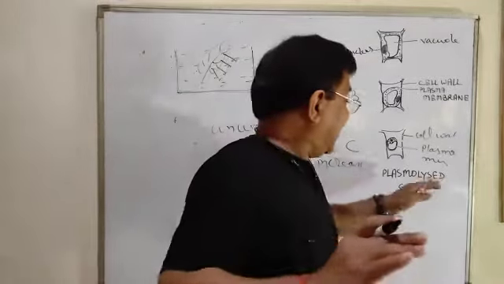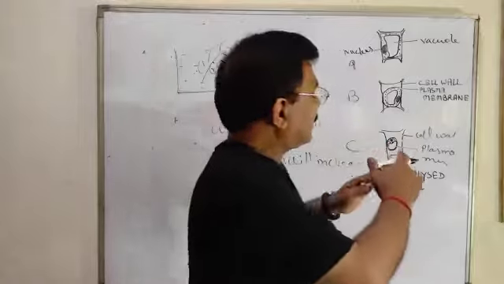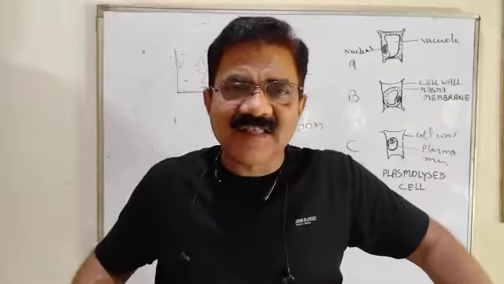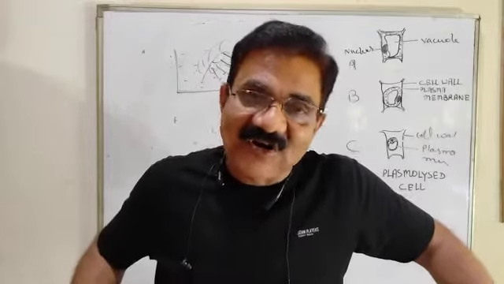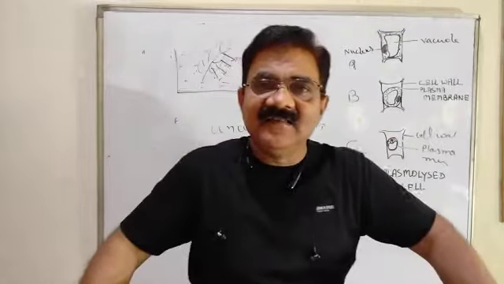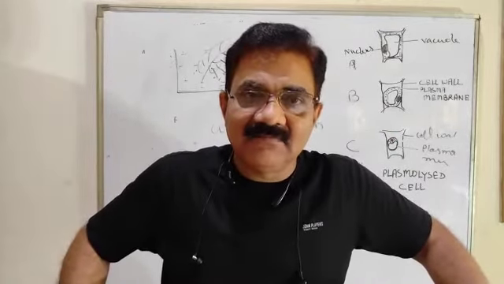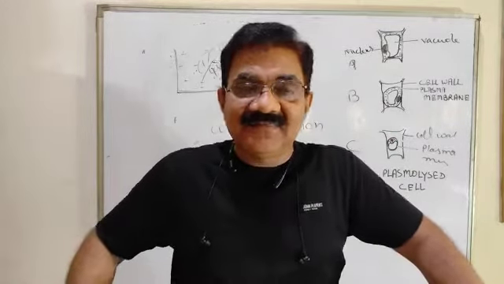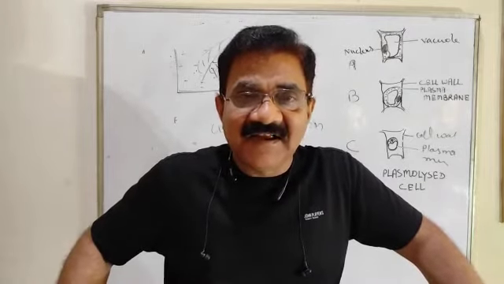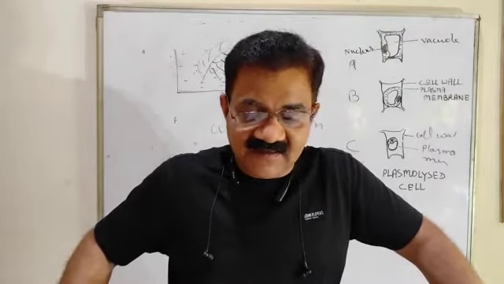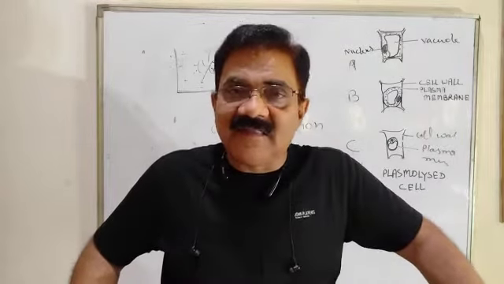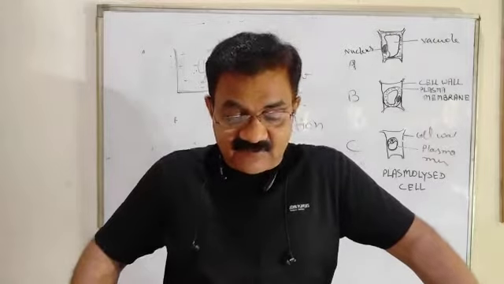Now, if again you put this cell or this leaf in normal water, it will come back to the normal condition. Again the cell will become turgid. The cell will become tight. And that is the opposite of plasmolysis, that is, deplasmolysis. The condition is turgid, and that process is called deplasmolysis.